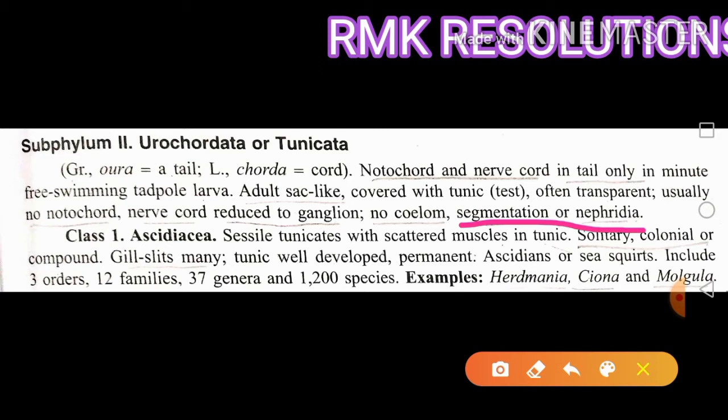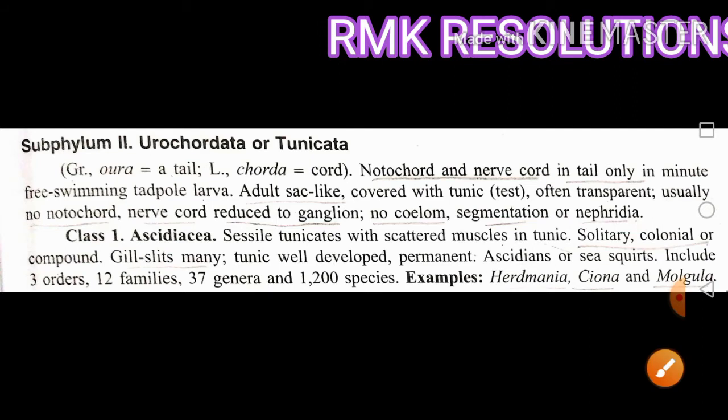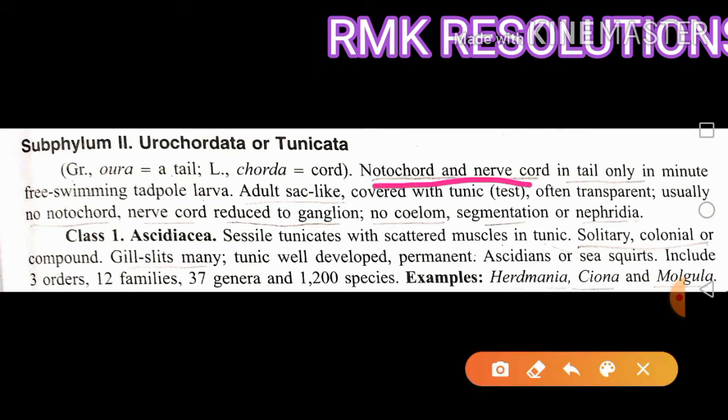So remember, in Urochordata the notochord and nerve cord are present only in the tail, and only in a minute free swimming larva.